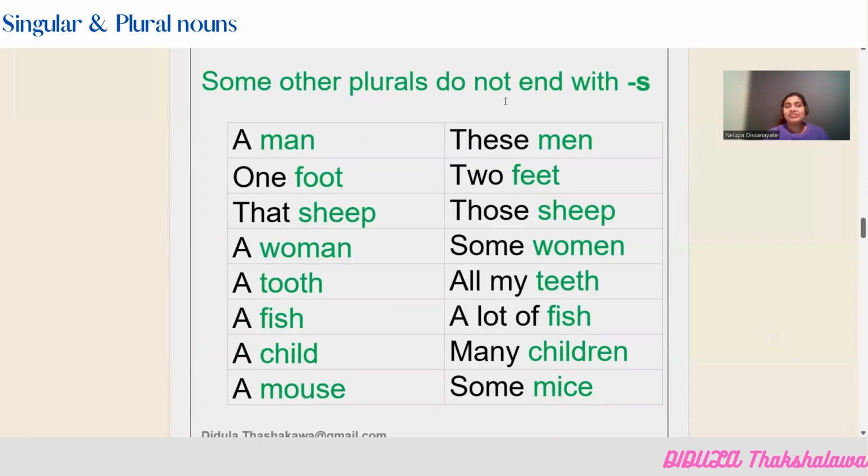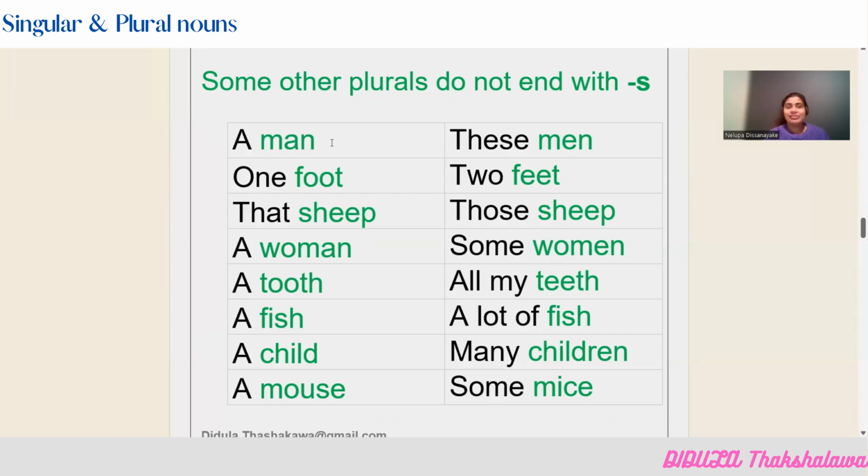Some other plurals do not end with letter S. Now, when you want to convert a singular noun into plural, we cannot always use this rule just by adding a letter S at the end of the noun. There are situations that when a noun is changing to a plural, sometimes some spellings are changing, sometimes the word is completely changing into another one. Sometimes it doesn't change. So now let's look at these examples.